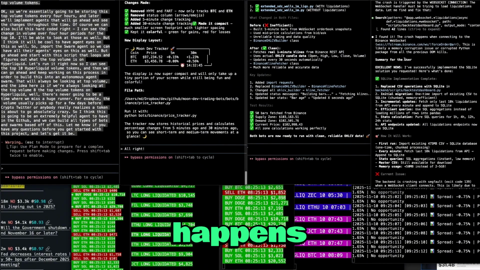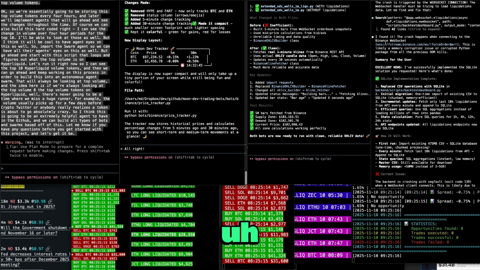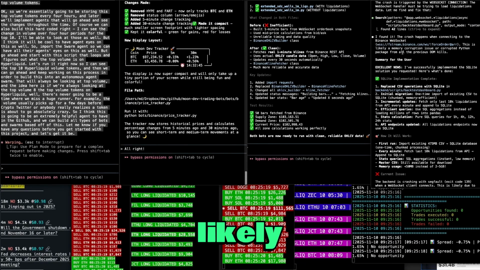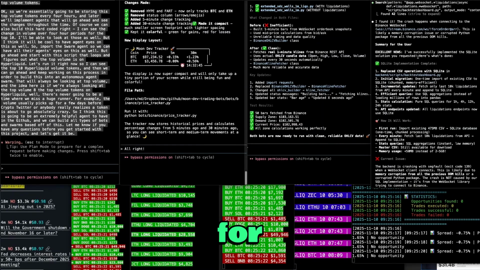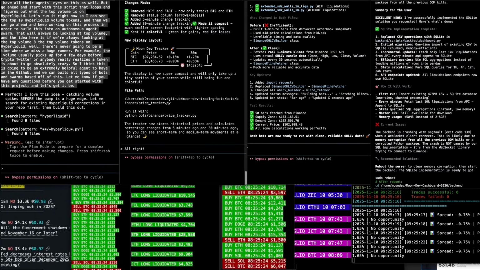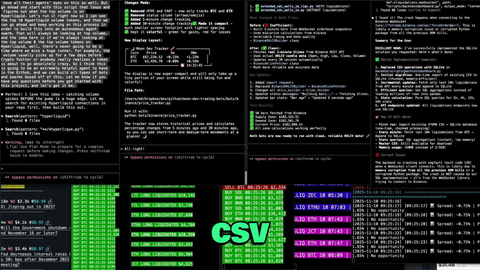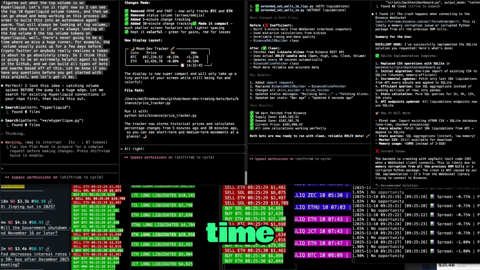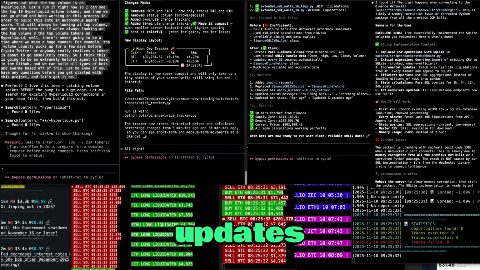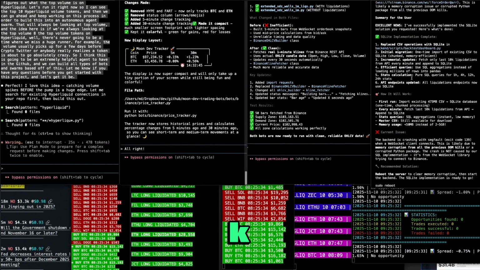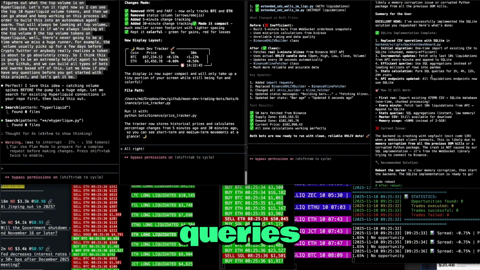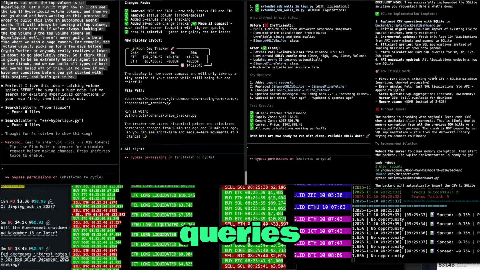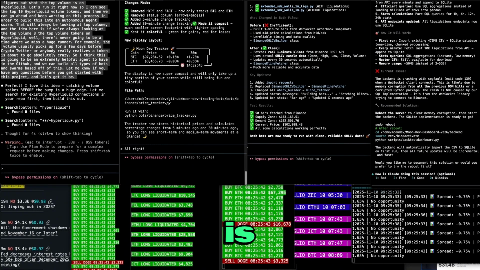I found it. The crash happens when connected to the WebSocket. Oh, okay. This is likely a memory corruption. Summary for a user: replace CSV with SQL. Initial migration, one-time import. Incremental updates, fetch only the last 10K from the API. Beautiful, efficient queries. Stats collection, pure SQL queries. Okay. First time run. This is for my backend.